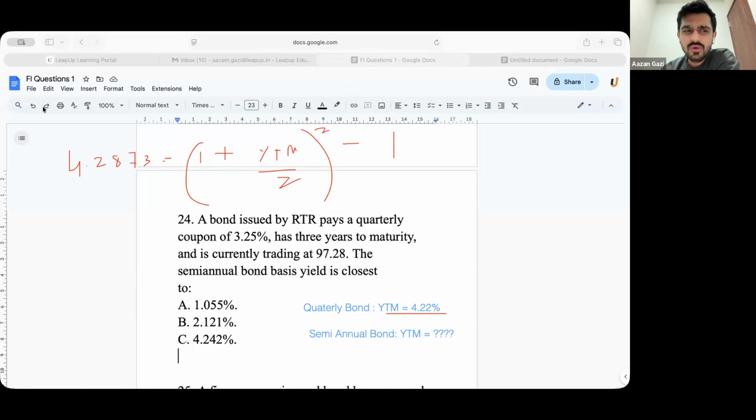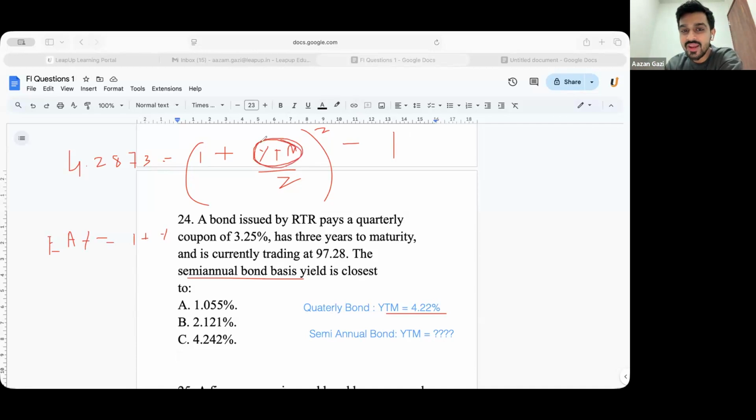So in any question where you get semi-annual bond basis yield, the first thing that comes to your mind is EAY equals (1 plus YTM divided by 2) raised to 2, minus 1. They are asking you this.